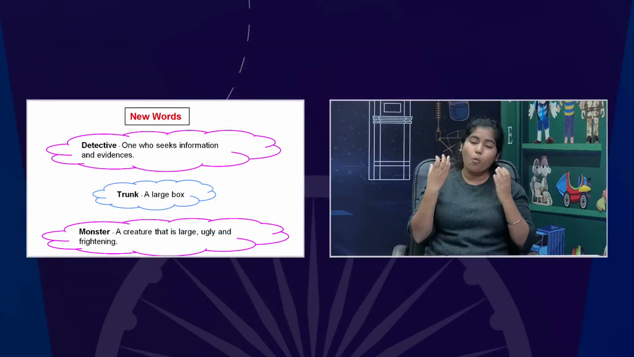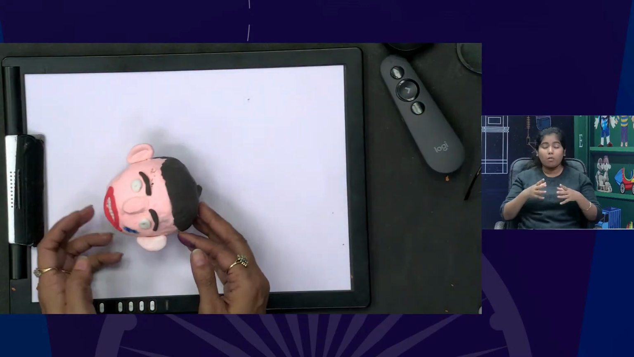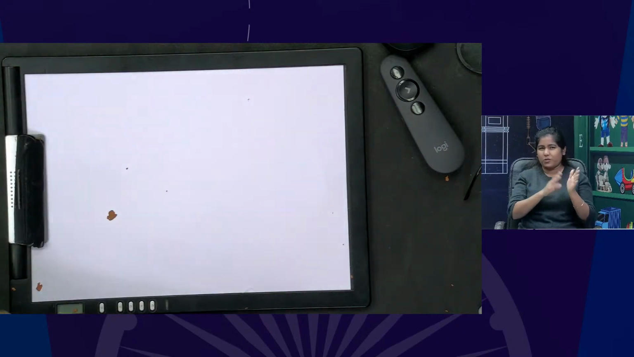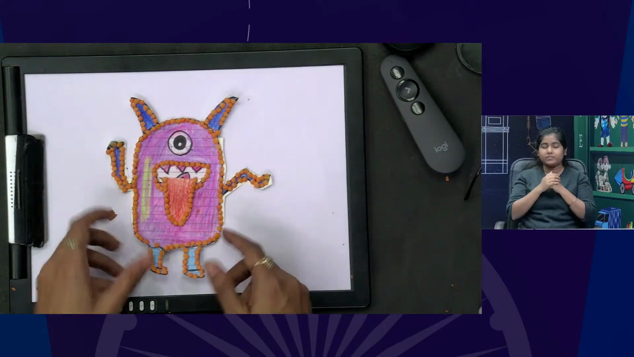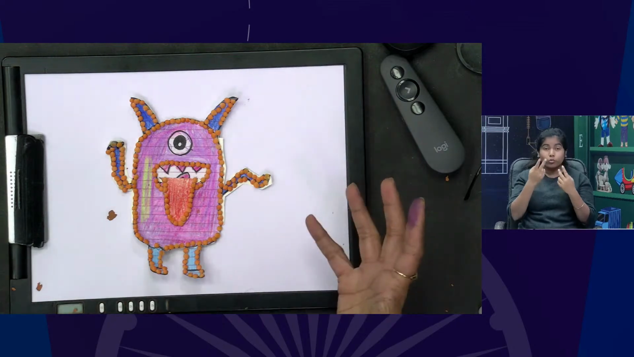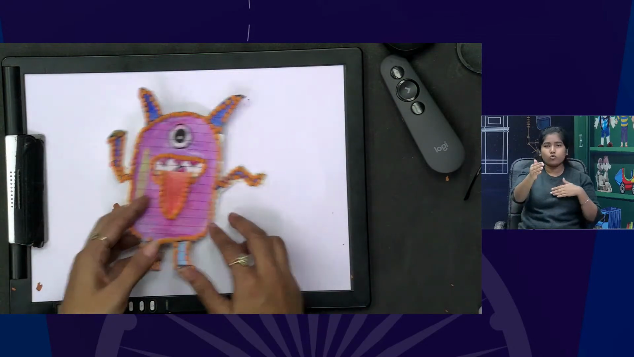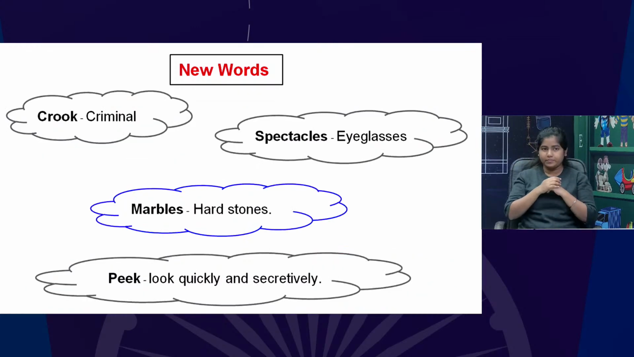Then trunk. Next is monster. A creature that is large, ugly and frightening. Here we drew only the face of the monsters. Here it is a monster. Different monsters can be there. They can have two eyes. They can have very large teeth. And the hands, one hand long, one hand short. This depends on the imagination of our students also.